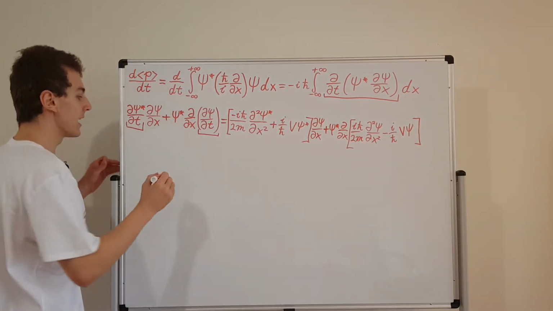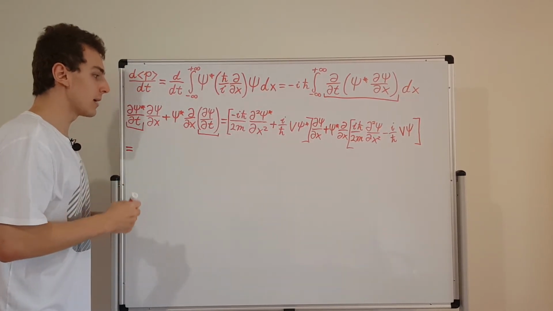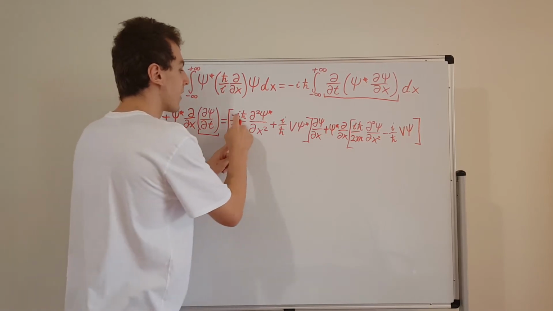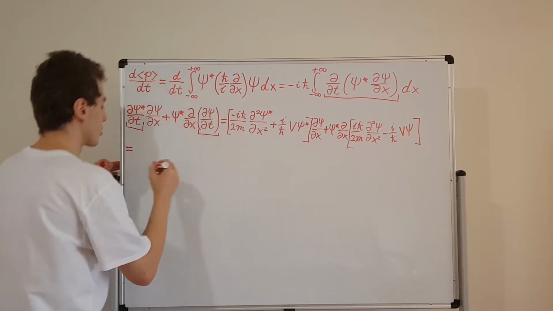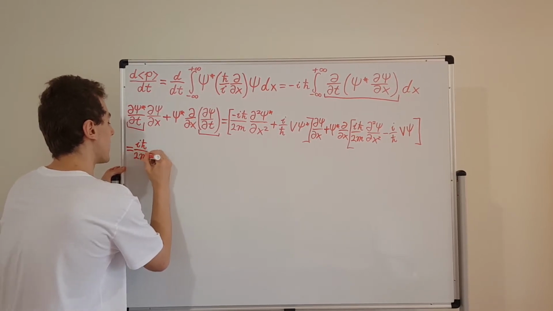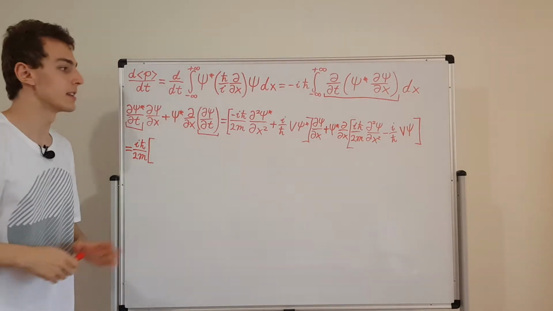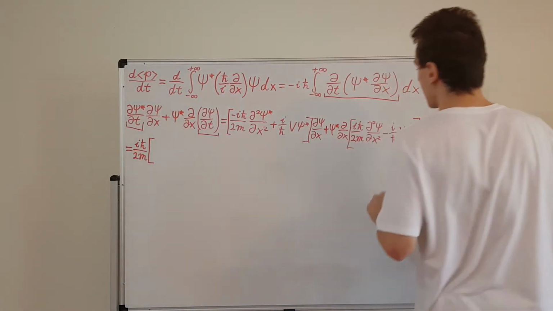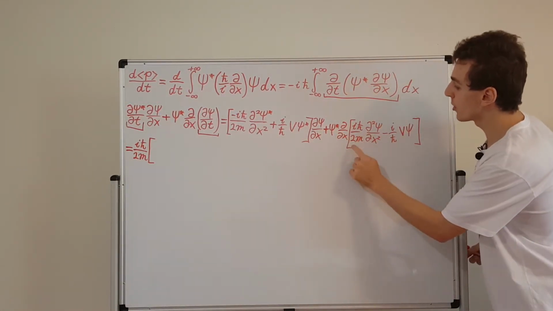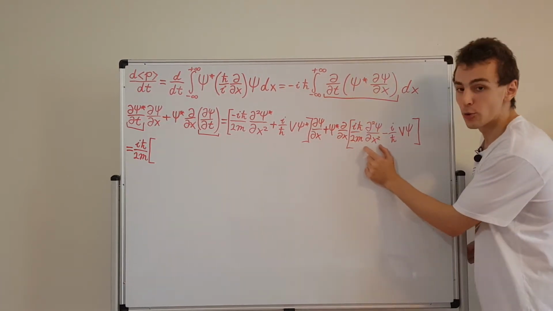So the next step is going to involve grouping together some terms. First of all, I'm going to group together all the terms that have iħ over 2m. First of all, which term do I want to put up first? I'm going to take this term over here. You can see there's an iħ over 2m, and it's multiplying this second derivative.